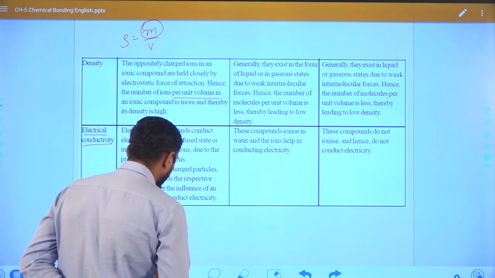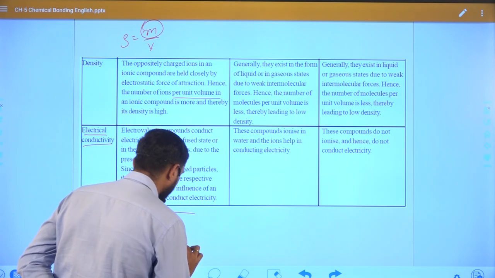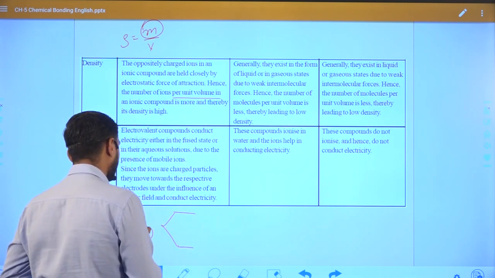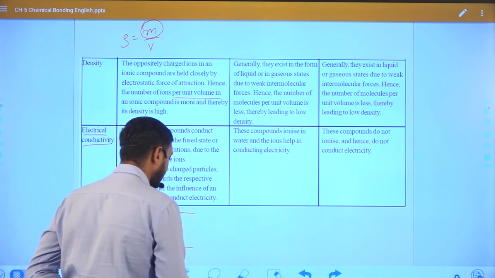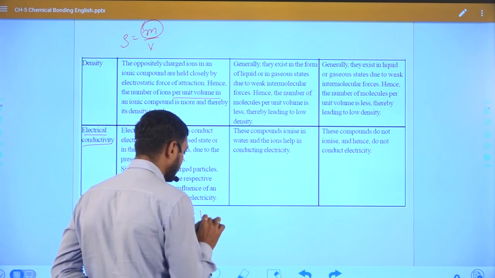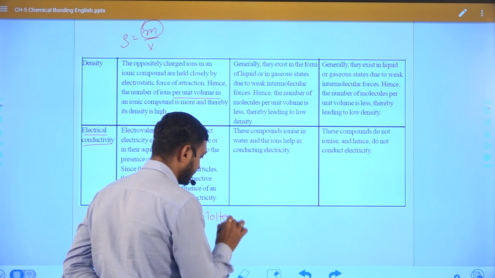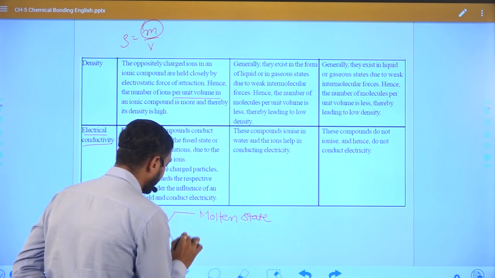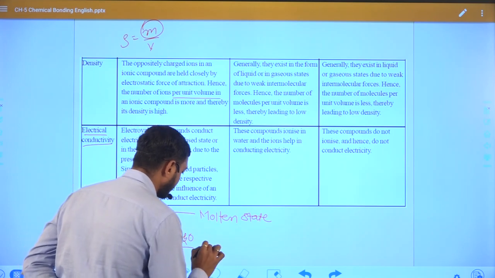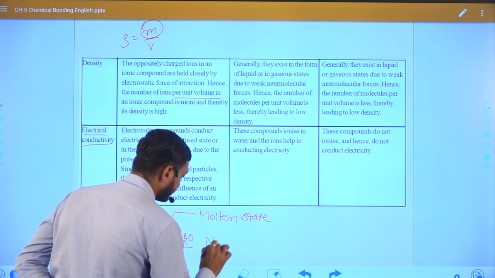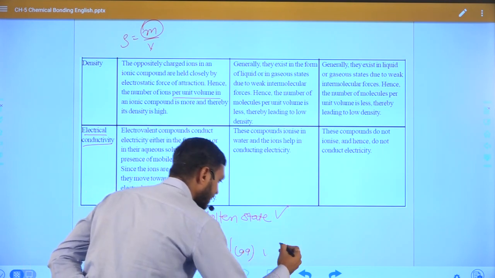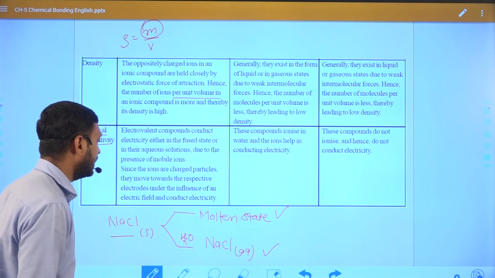But what can we do? If we liquefy it, meaning we melt it, the solid is converted into the liquid state, which is known as its molten state, without adding any solvent. If we add a solvent, it converts into aqueous NaCl solution. In both cases, electrical conductivity will be shown.